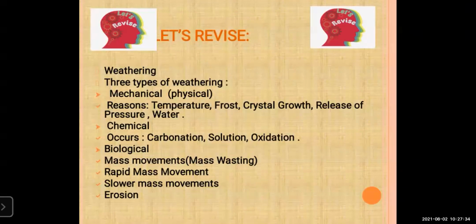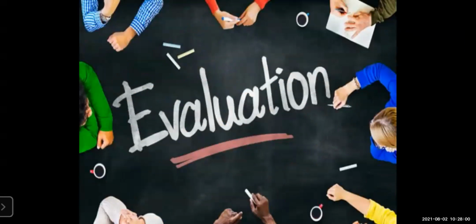We studied chemical today, and on Saturday we studied the first type. Then the third type is biological weathering, which occurs because of living organisms.